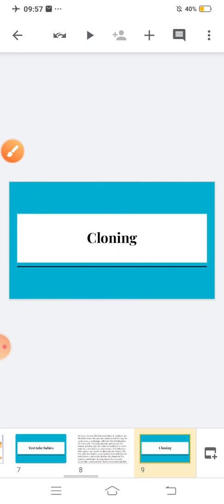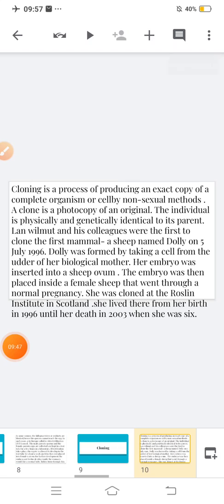Now cloning. Cloning is a process of producing an exact copy of a complete organism or cell by a non-sexual method. Here you are producing an exact copy but without a sexual method, that means a non-sexual method. A clone is a photocopy of an original. The individual is physically and genetically identical to its parent.